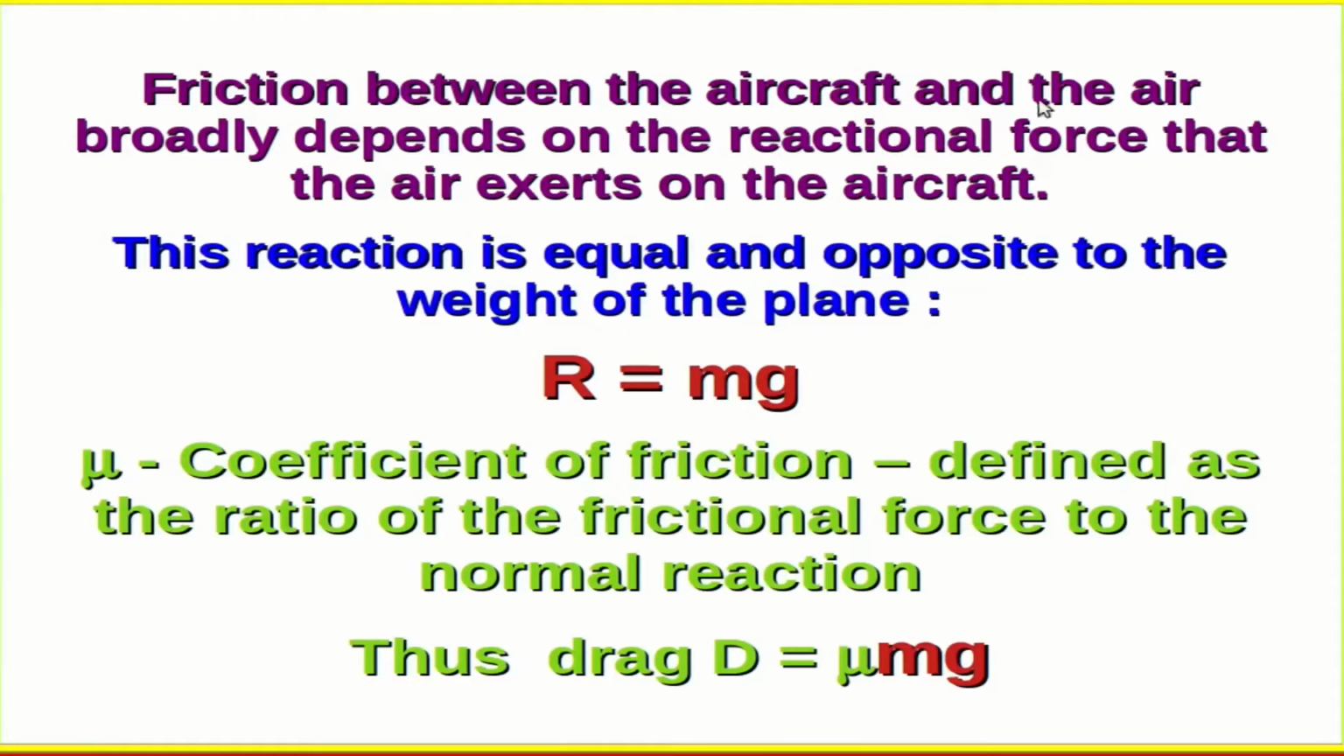The friction between the aircraft and the air broadly depends on the reaction force that the air exerts on the aircraft. This reaction is equal and opposite to the weight of the plane. So R is equal to m into g, where m is the mass of the aircraft. This is nothing but the weight of the aircraft. Now, the drag is proportional to this reaction R, and the proportionality constant is what we refer to as the coefficient of friction. It is defined as the ratio of the frictional force to the normal reaction. So mu is equal to D by R.